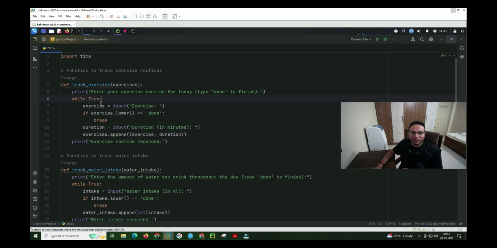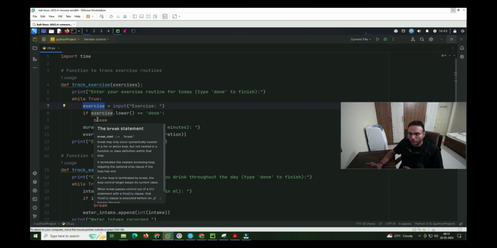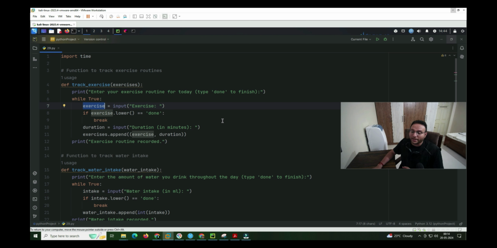Inside it you simply put the exercise entry, and that gets captured in the exercise variable. Then exercise.lower() == 'done'. For example, if you put any value other than done, everything gets captured, the minutes get captured in the duration, and that gets appended to the exercises list. So the exercises list keeps getting appended. Once you enter the value done, it breaks and the function is completed. That's all about tracking the exercises.